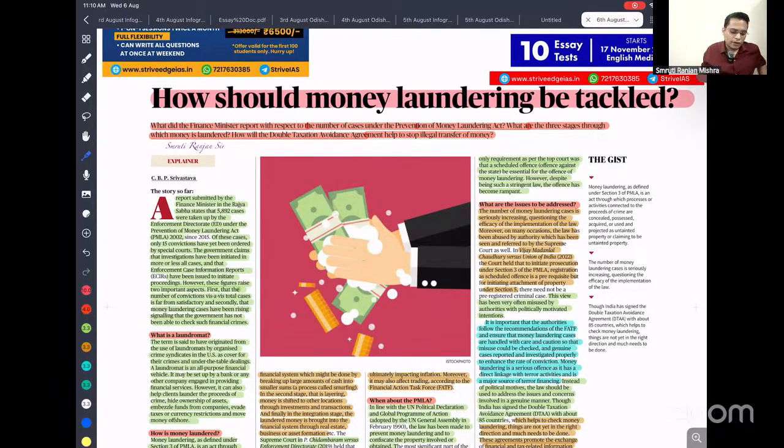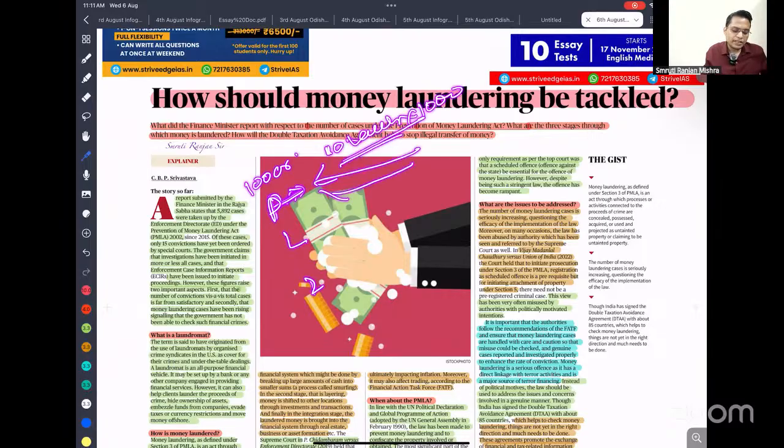And how can we convert this? There are three layers of converting this illegal money to legal money. That is called PLI. First one is placing. This illegal money, we have to place in a bank account, or on some formal channel, in small amounts. Let's say you have 100 crore, so you can distribute that 100 crore into 10 lakh into 1000 accounts. So that means you have put everything in a bank account.